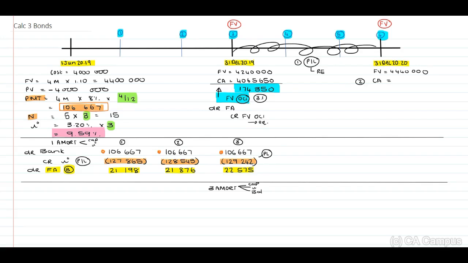Do you agree with me? If we look at all of our journal entries, let me just complete this one, 174,350, and we add all of the line items relating to our financial asset. Our financial asset will now have a carrying amount of 4,240,000. Therefore, when you look at the bottom of your screen, in terms of our 4th period, if we need to calculate our interest, this will be 4,240,000 times the 9.59% for a period of 4/12 months.